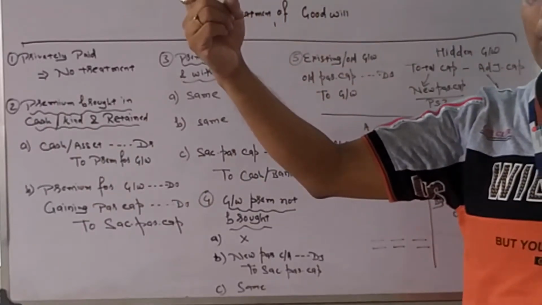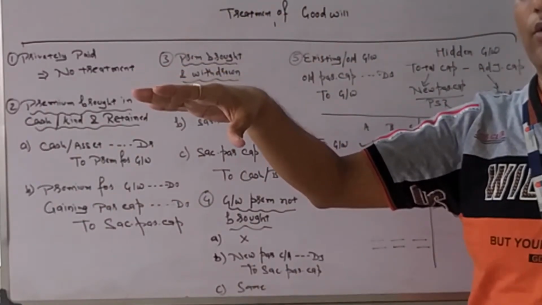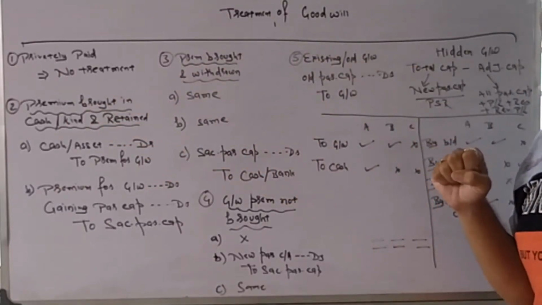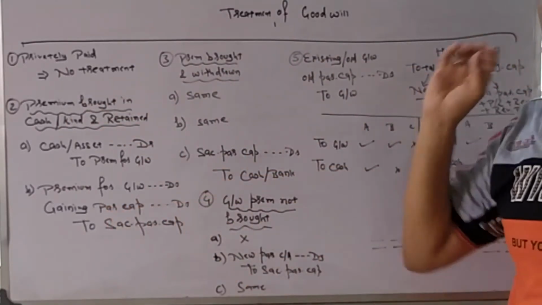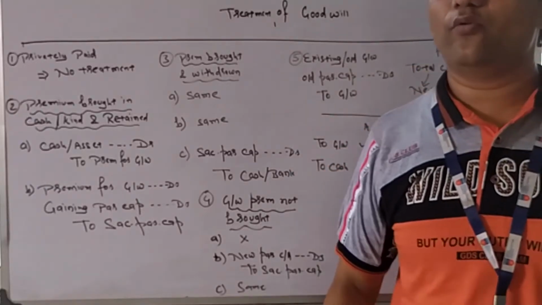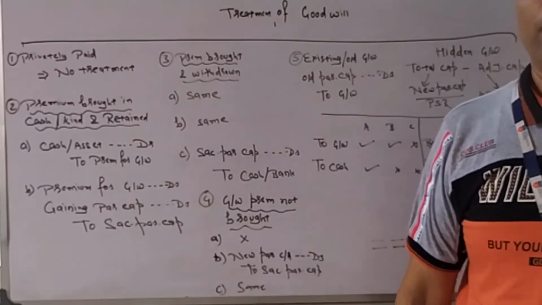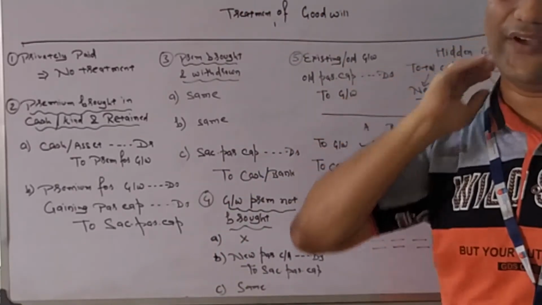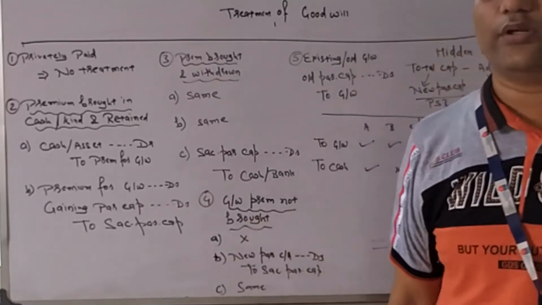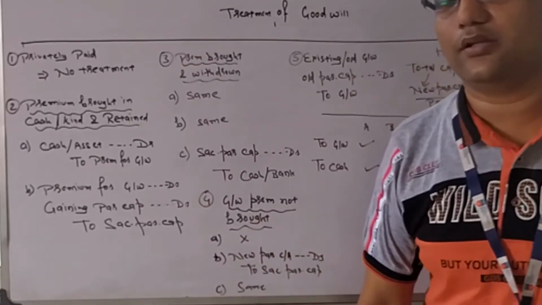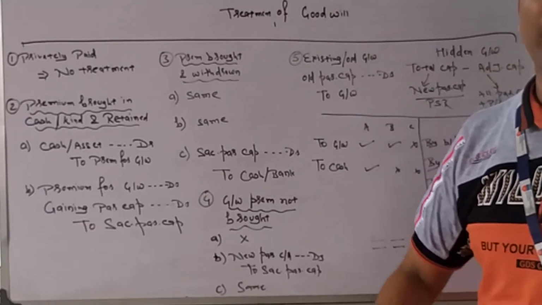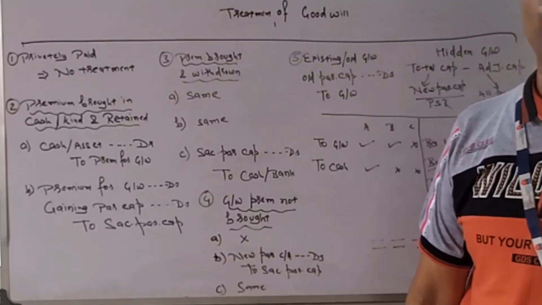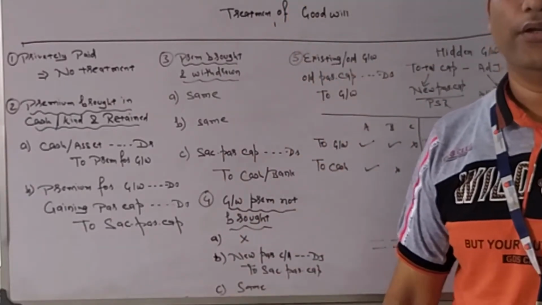He is gaining in future, so he does not need to bring money separately. We will take from his capital. So gaining partners' capital account debit. A, B, C are sacrificing, so we will add to their capital. We will increase their capital. Guys, take it in a summary: those who are sacrificing in future will get something today, and those who are gaining in future need to bring in.